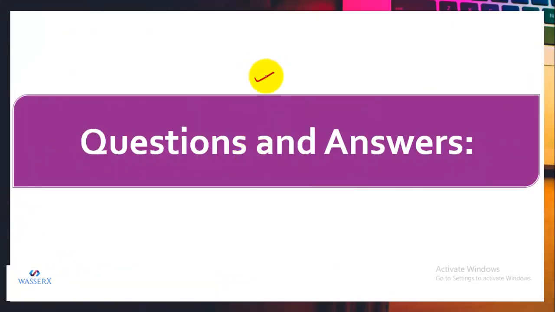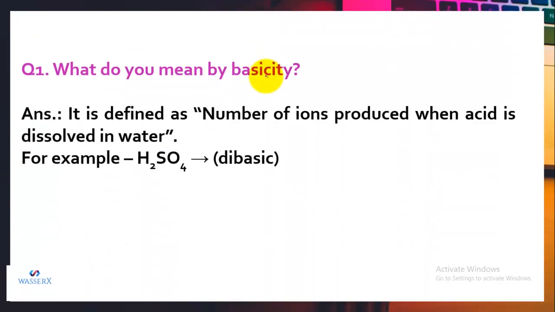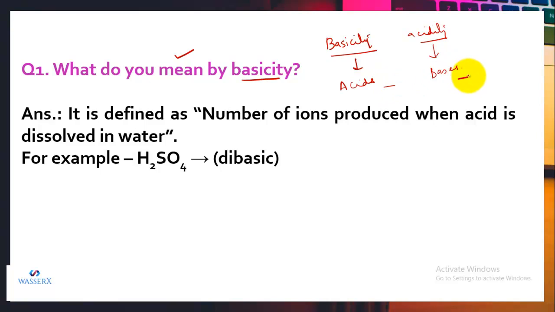Now let's do a few questions and answers to test whether you have understood these topics properly or not. So the first question is, what do you mean by the term basicity? We have two terms, one is basicity and the other is acidity. The term basicity is related to acids and the term acidity is related to bases. Now what do you mean by basicity or acidity?